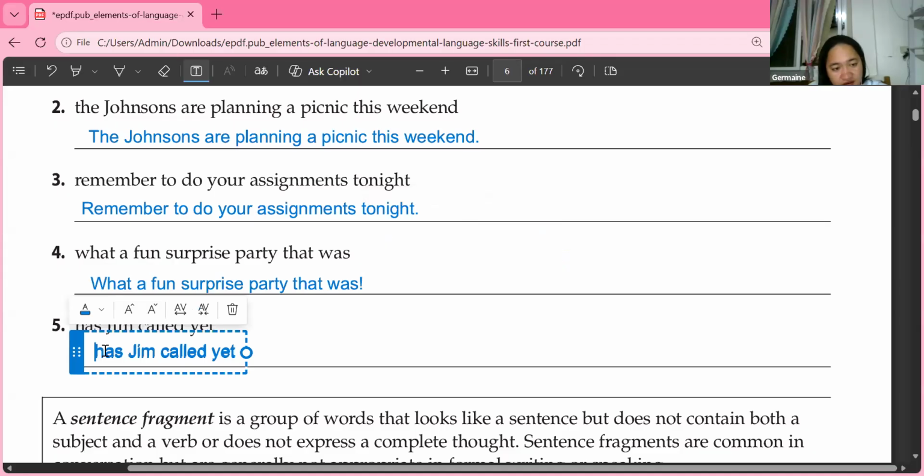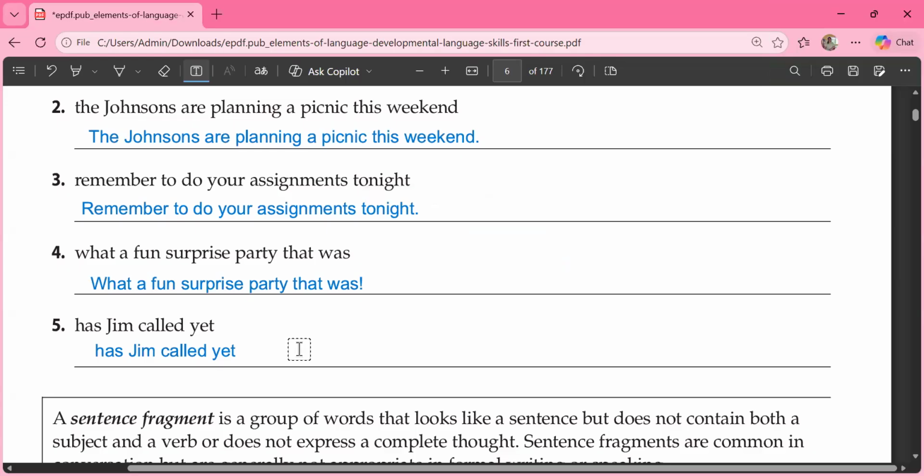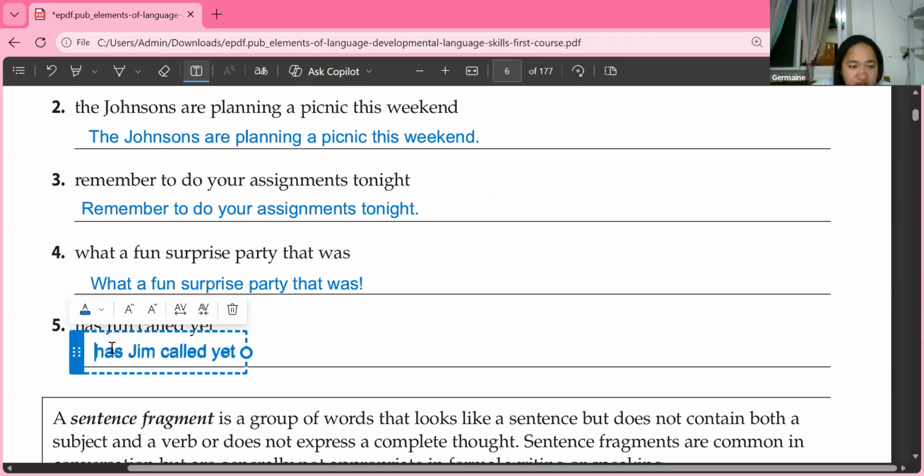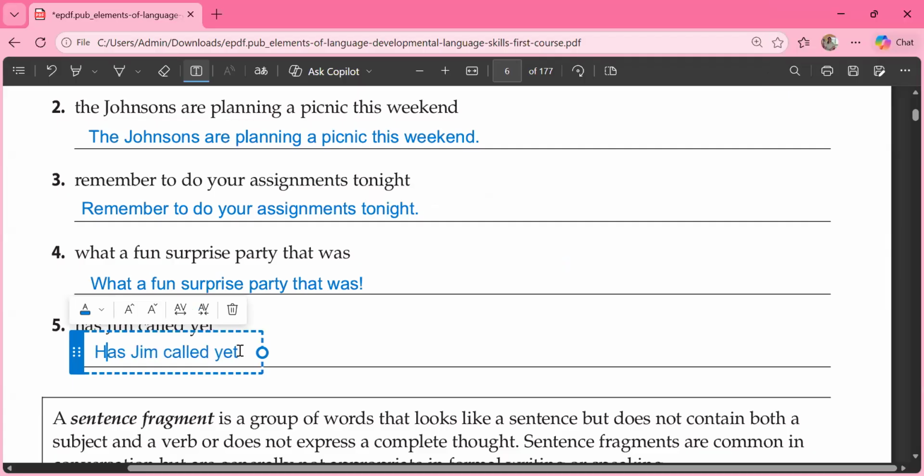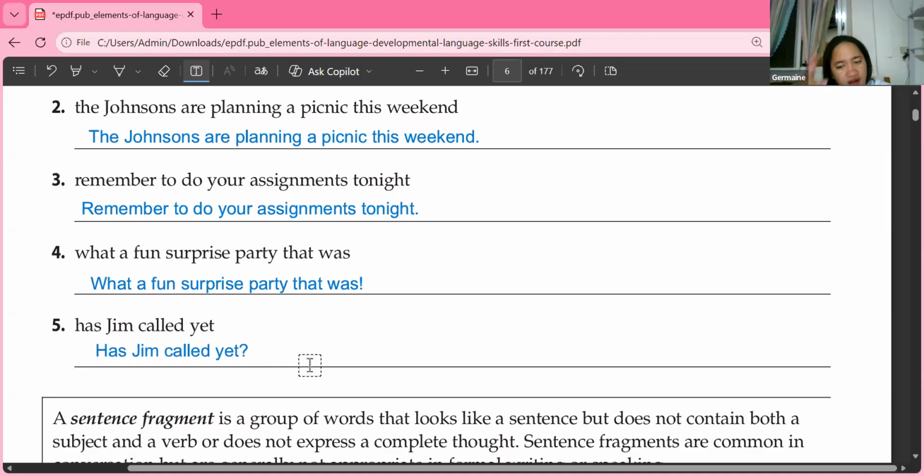To make it correct here. Has Jim called yet? What are we going to do, Arga? Change letter H to capital letter H. Yes, capital H for that. And what else? End with a question mark. Okay, why are we going to end with a question mark?